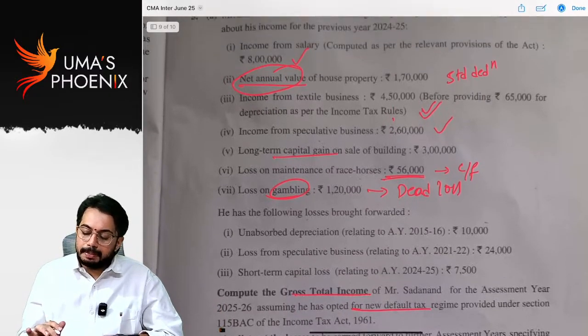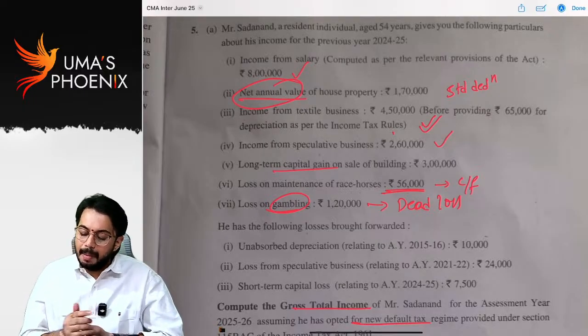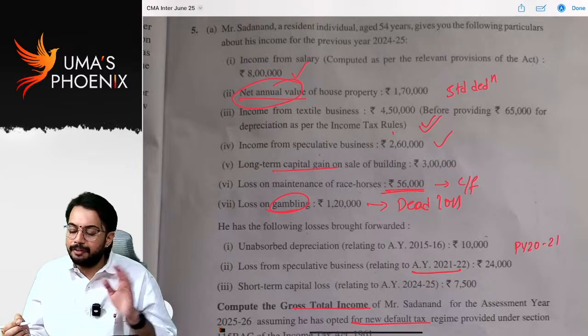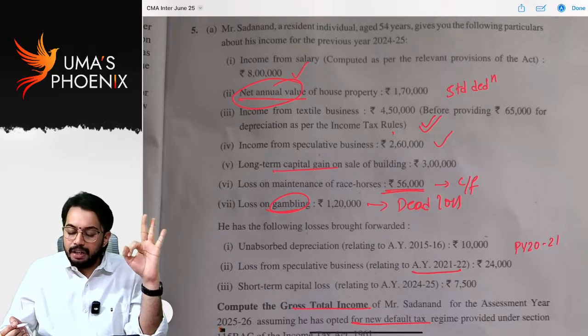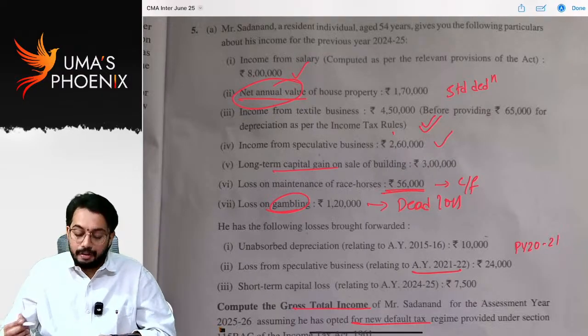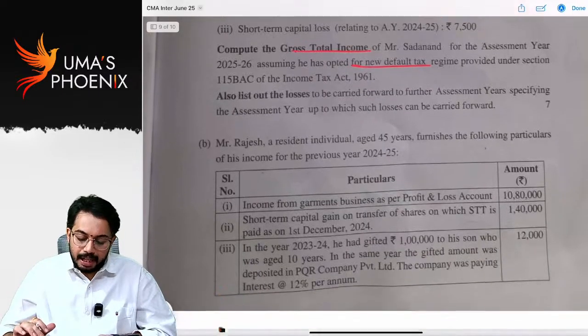So loss from speculative business you can set off against income from speculative business, but this is relating to assessment year 21-22. That means previous year 2021, carried forward for 4 years: 21-22, 22-23, 23-24, 24-25. So in current year you can do set off. So you can calculate total income and tax liability.